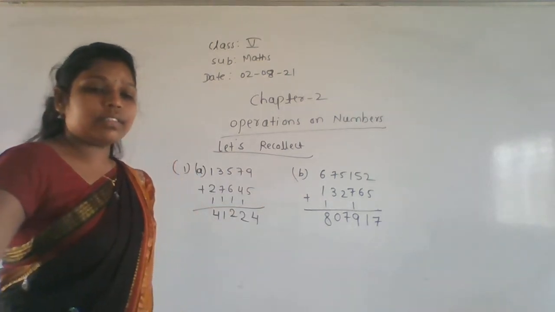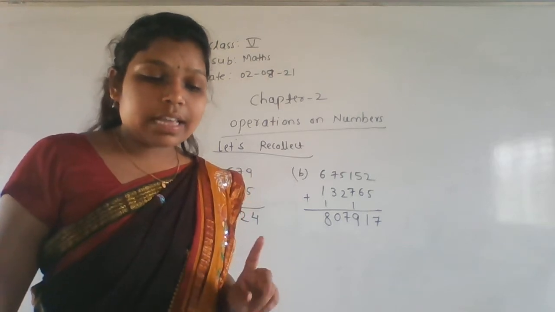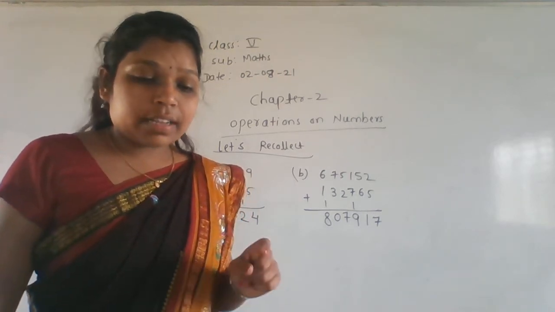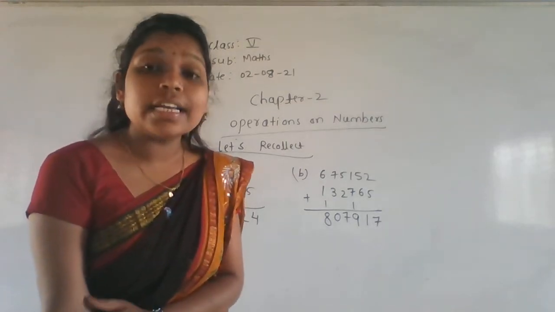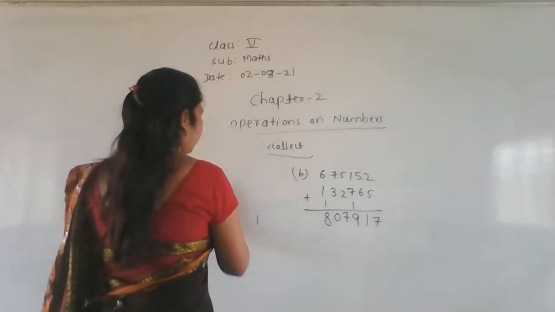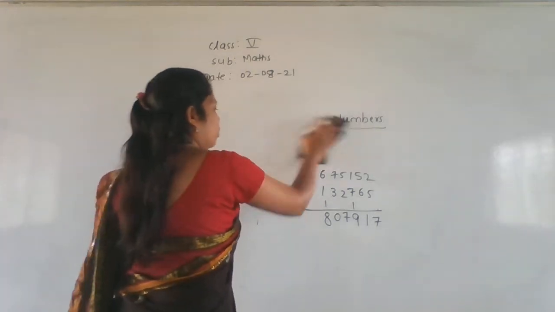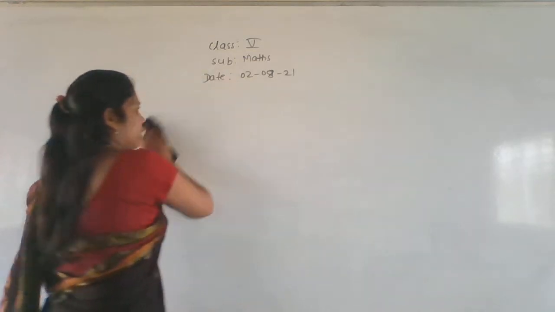Okay. So now finish the first main. Now go with the second main. What is the second main they given here? Subtract the following. Subtract the following means we have to do the subtraction here. Very easy problems. You know already addition and subtraction, right? That only we are doing here.